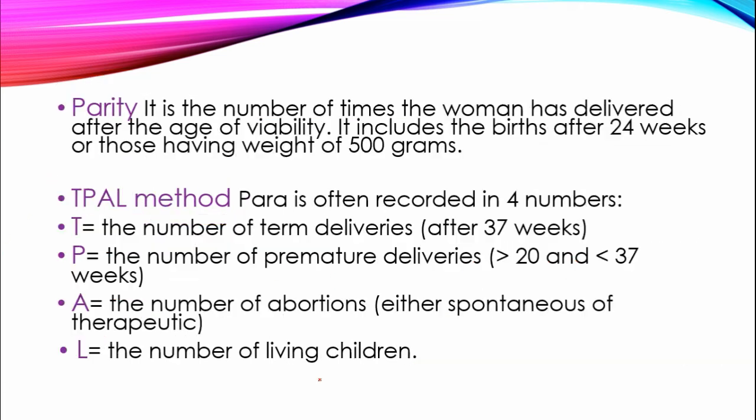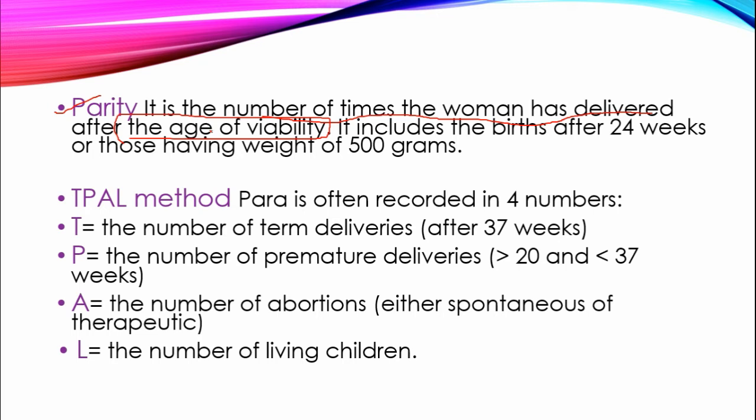Okay. Then parity. What is parity? Parity is the number of times the woman has delivered after the age of viability. Okay, firstly you have to understand what is age of viability.